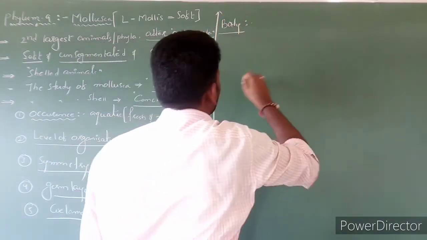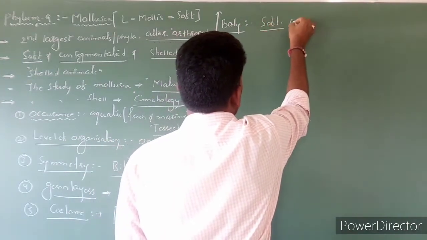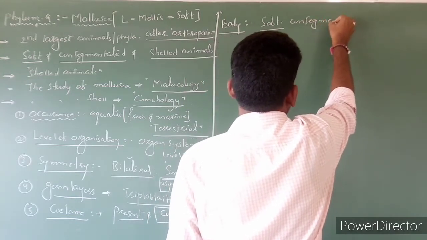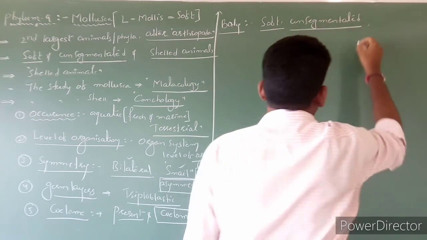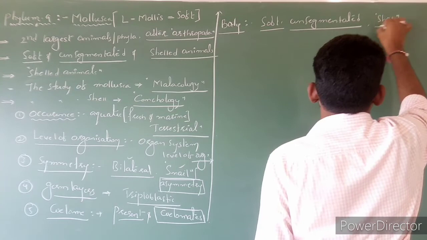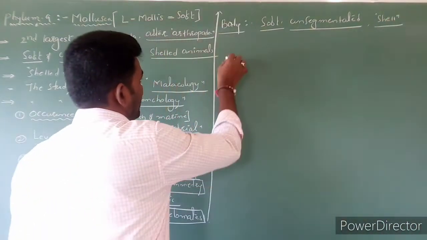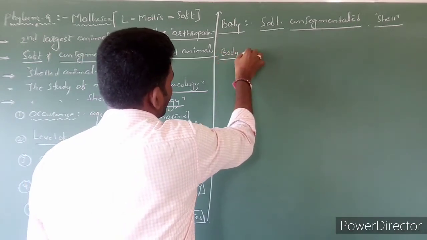Next, if we focus on the body, the Mollusca body is soft and unsegmented. Mostly shells are present. Clear? And the body we can divide into 3 parts.